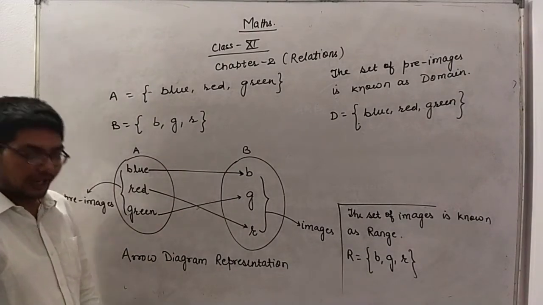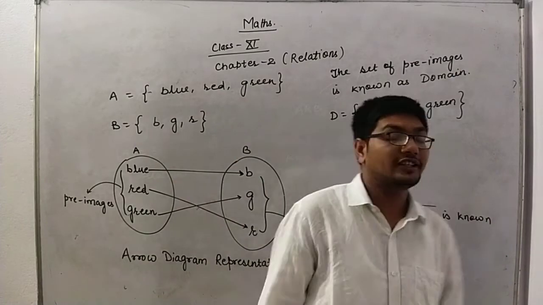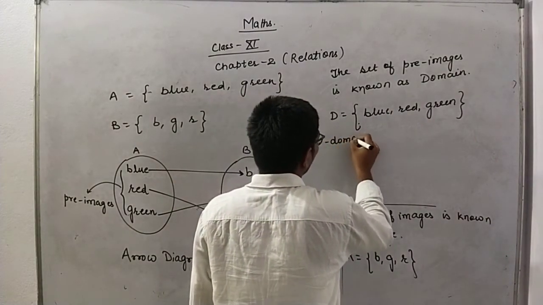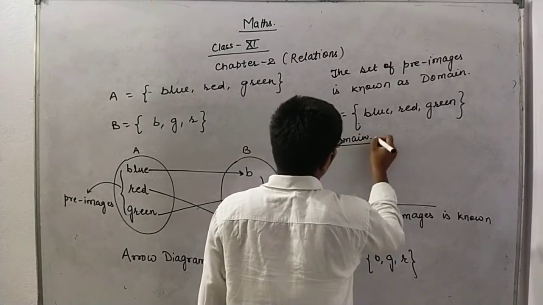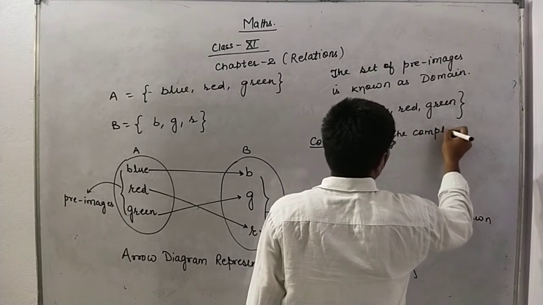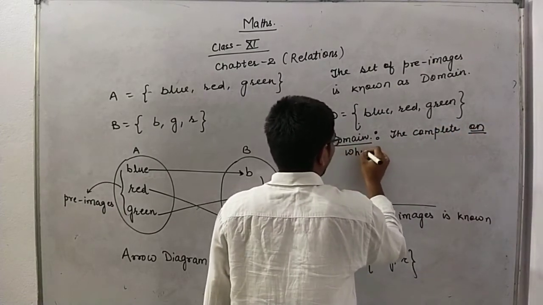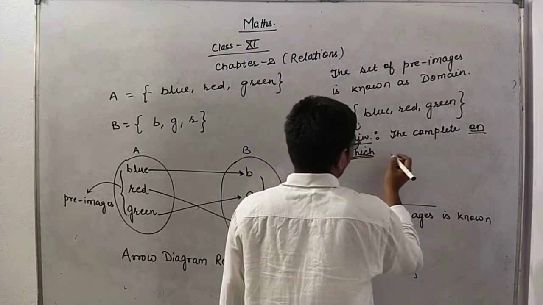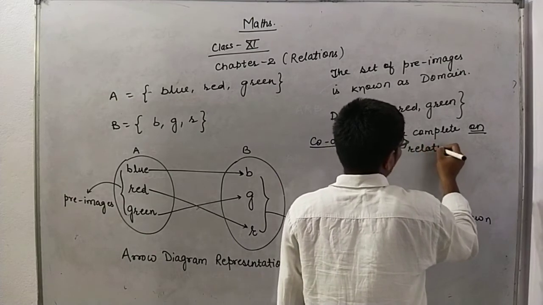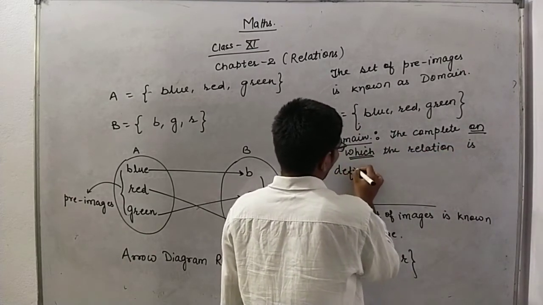Okay, and the set on which the relation is defined, that is known as codomain. Codomain is what? The complete set B on which the relation is defined is known as codomain.